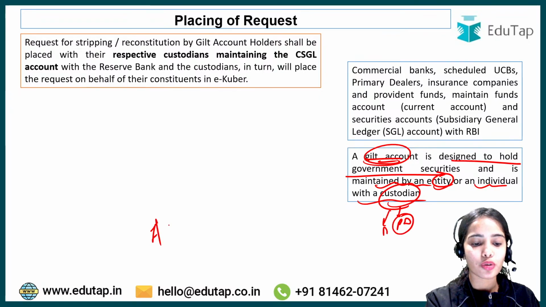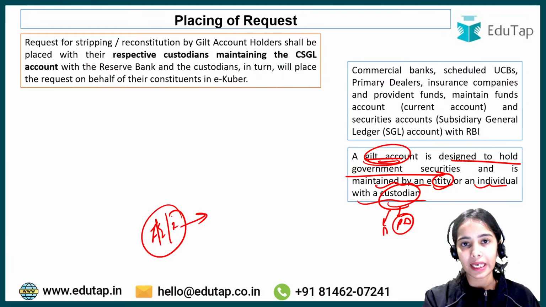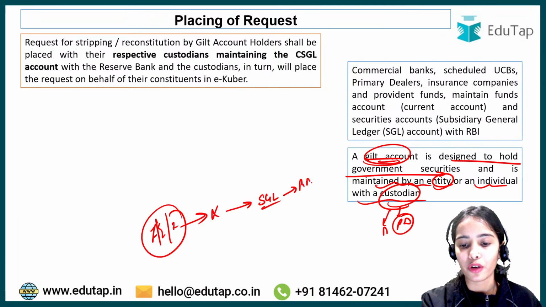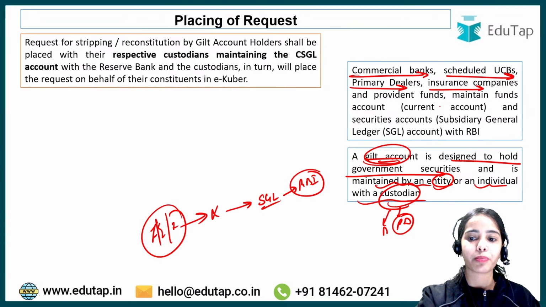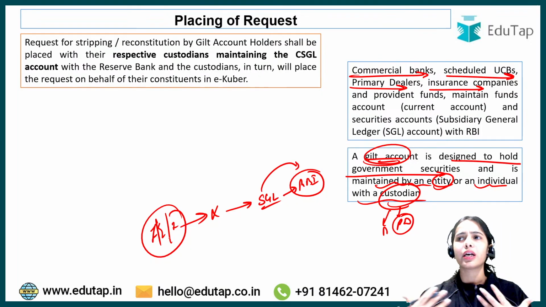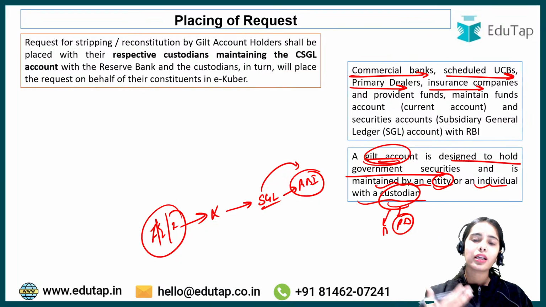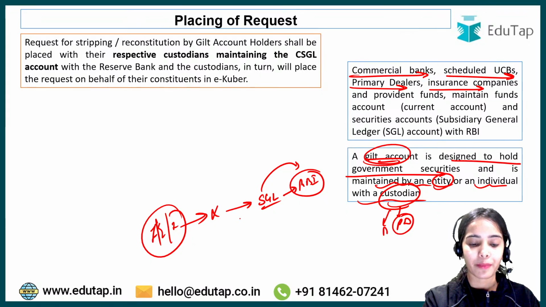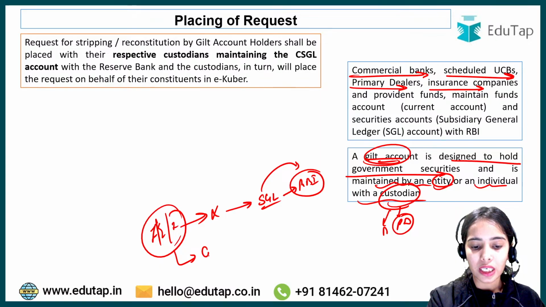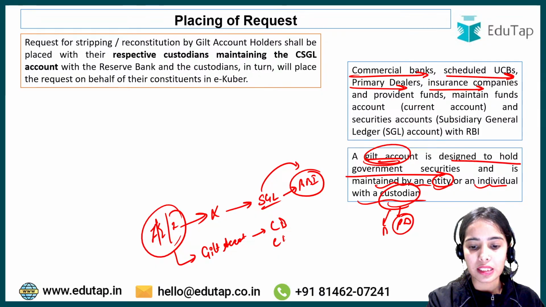Now there are certain entities and institutions that cannot have direct SGL accounts with the Reserve Bank of India, because only the commercial banks, scheduled urban cooperative banks, primary dealers, insurance companies, provident funds, only they can have the SGL account with the RBI. So there are certain entities, the MSMEs, and certain big corporations that cannot have the SGL account with the RBI. So these entities hold a gilt account with a custodian bank or with a custodian primary dealer.